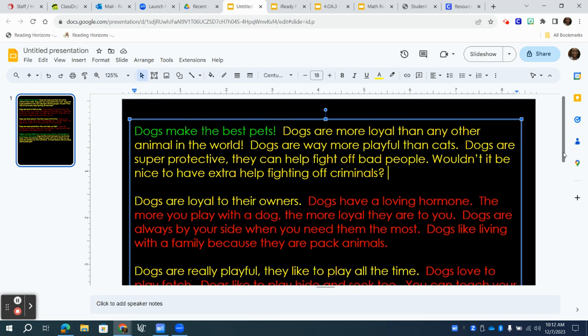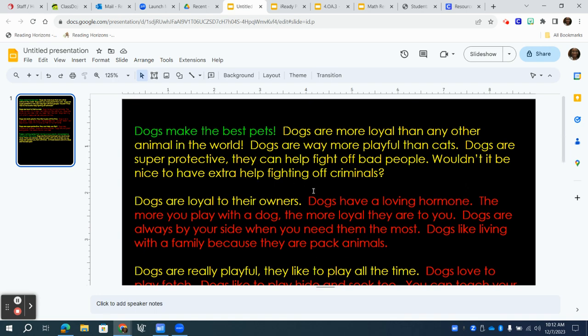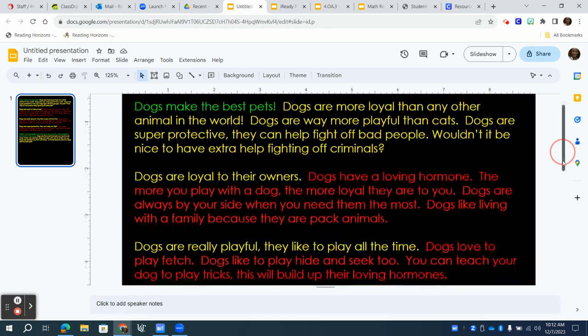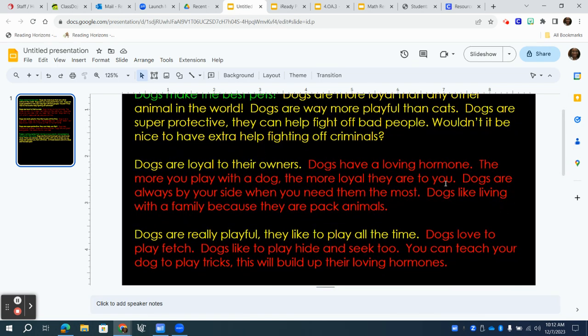So let's keep practicing that. Let's go to the next paragraph. It says dogs are loyal to their owners. Dogs have a loving hormone. The more you play with a dog, the more loyal they are to you. Dogs are always by your side when you need them the most. Dogs like living with a family because they are pack animals. Okay, so I want to add a question in here. Let's see what I could add.